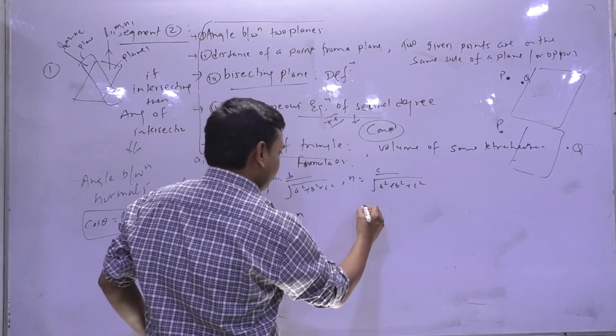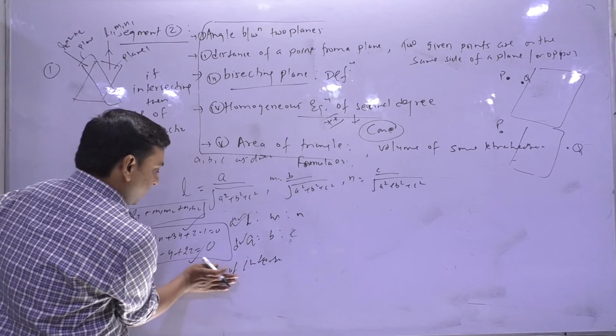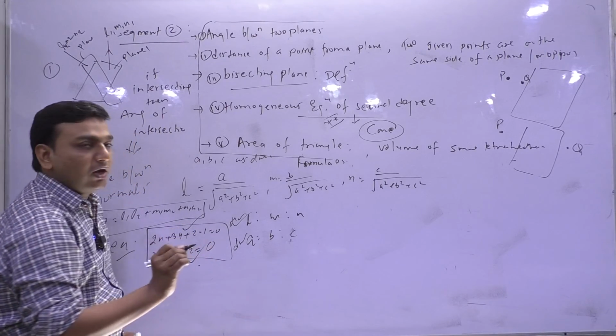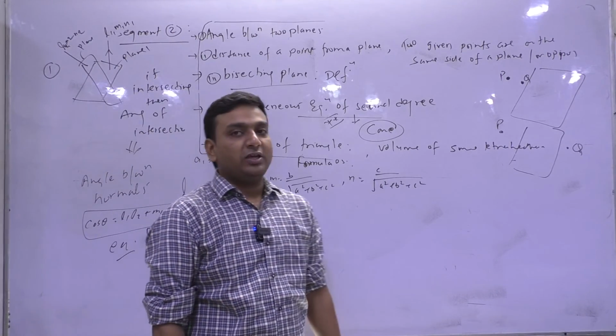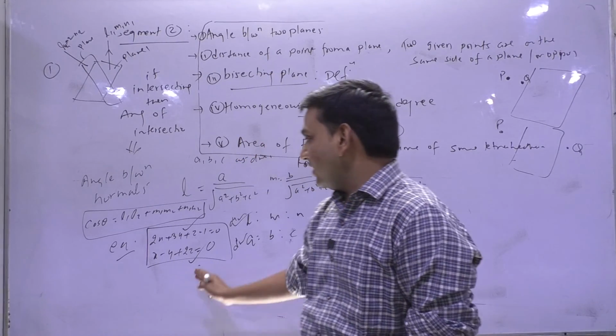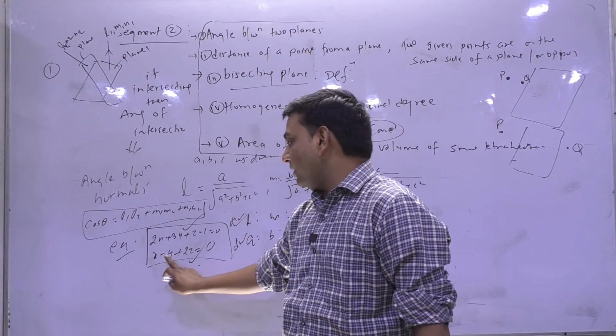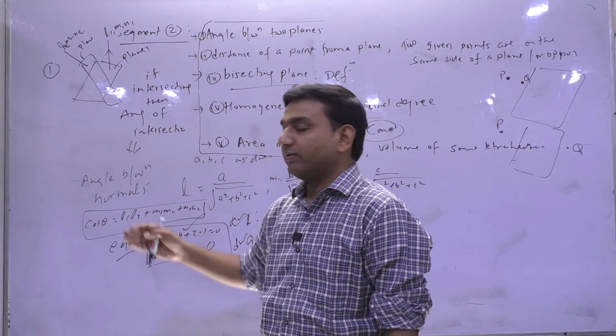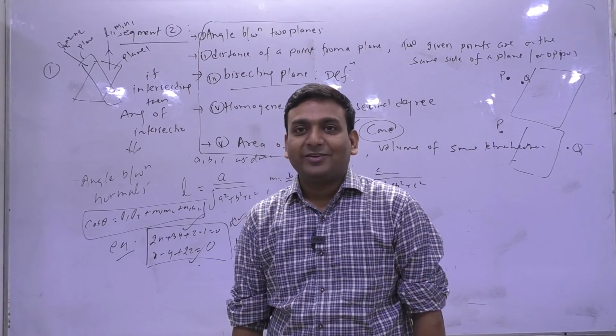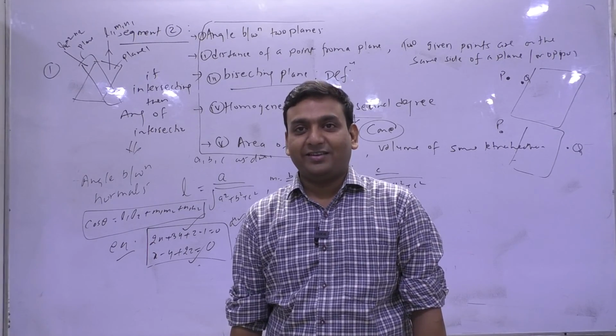Suppose that these are two planes given to you. Between them we need the angle of intersection. So one is the computerized method. You just apply this formula. A, B, C are what? 2, 3, 1 and 1, -1, 2. Put them here, get the cos theta.